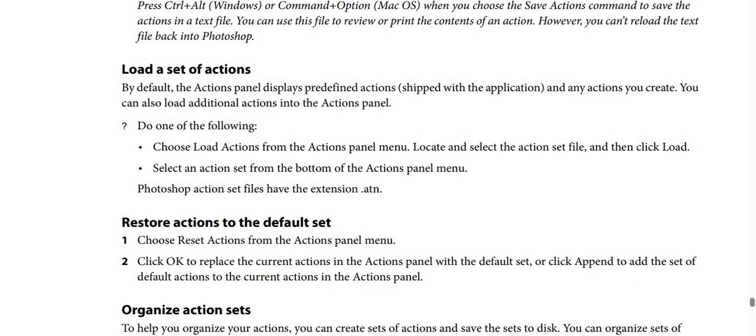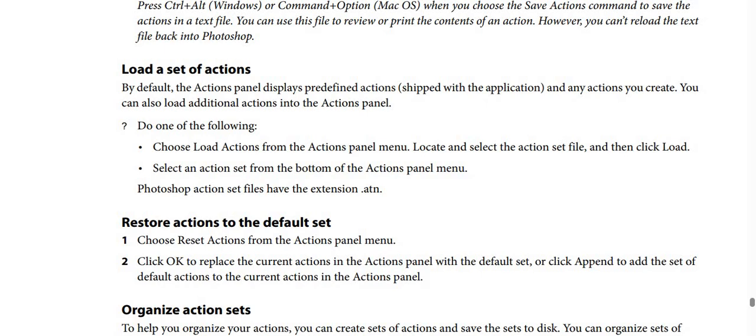And what about load a set of actions? Load a set of actions is meaning that by default the actions panel displays predefined actions, by the way, shipped with the application, and any actions you create. You can also load additional actions into the actions panel, and you should do one of the following again.